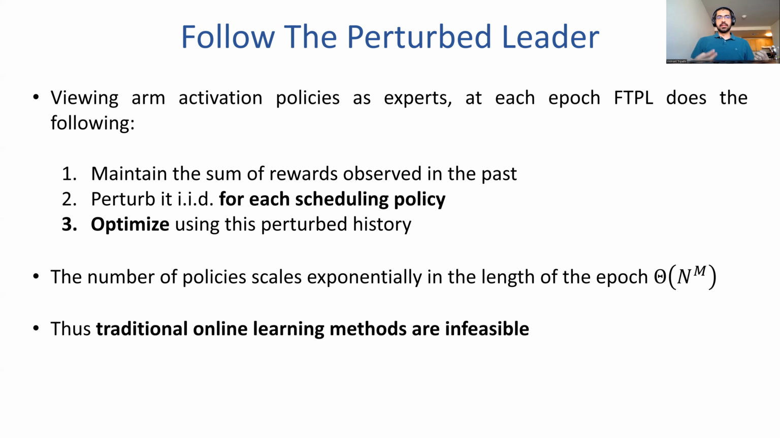The issue with this method is that the number of policies scales exponentially in the length of the epoch. So it scales as n to the power m, where n is the number of arms and m is the length of the epoch. And you can see that steps 2 and 3 take computational complexity linear in the number of experts or the number of scheduling policies. So traditional online learning methods are infeasible here.